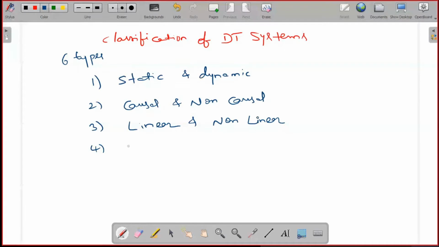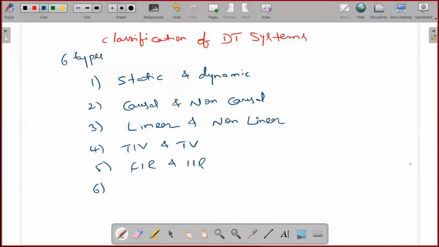The fourth one is time invariant and time variant systems. The fifth one is FIR and IIR. The last category is stable and unstable. So out of the 6 categories, we already covered 5 categories in the last class.